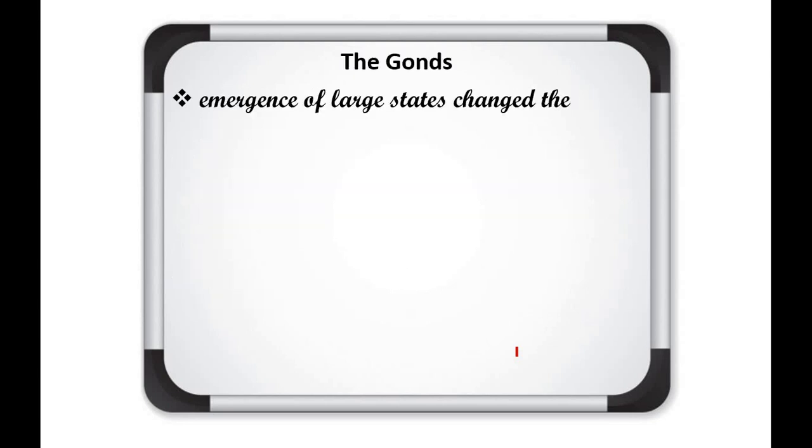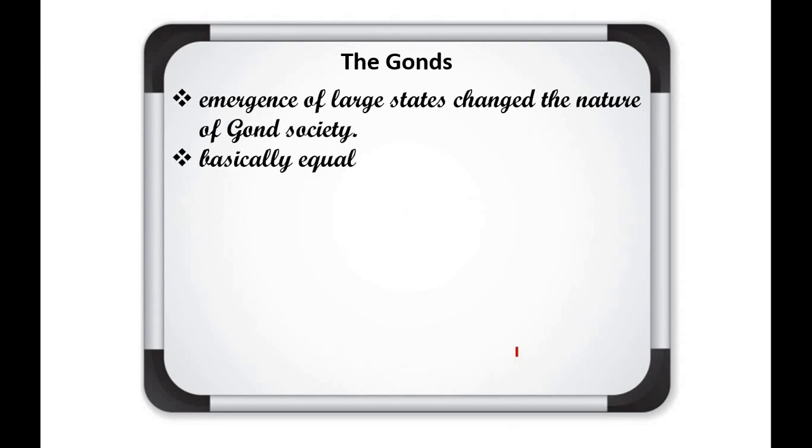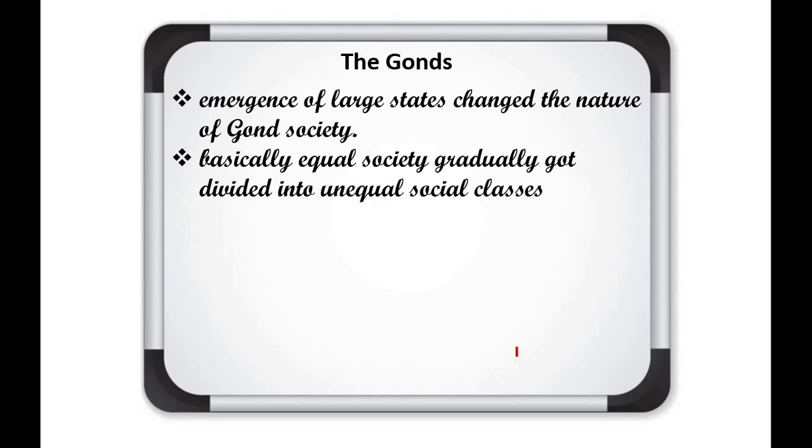Emergence of the large states changed the nature of the Gond society, and basically an equal society gradually got divided into unequal social classes. Already we have discussed it earlier. There was equality in the tribal communities, but now they also started to expand their kingdom, and some regarded themselves as the rulers, and some were considered very low caste, or poor people, slaves.